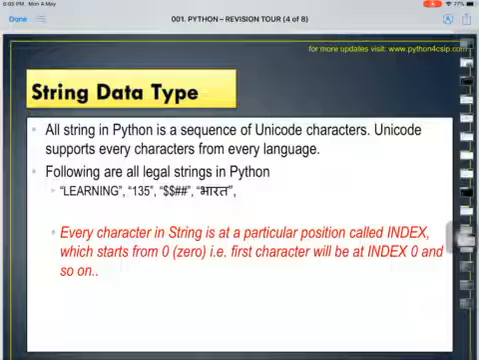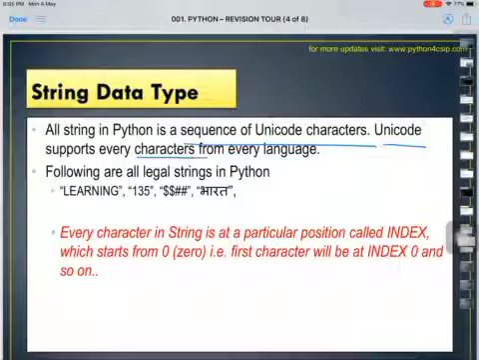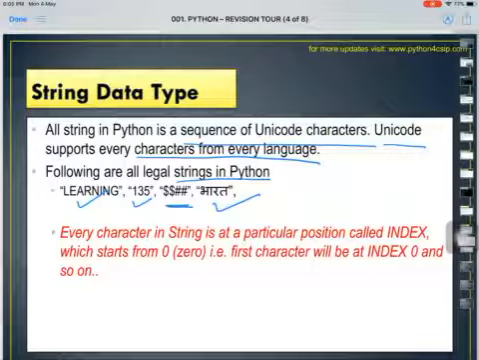The next is string type data. We have already done strings also. What are strings? Strings are sequences of Unicode characters. Unicode supports every character from every language. Again, we have already done this. So the following are legal strings in Python. Learning 135, these are special symbols, and this is Bharat in Hindi language. One thing common in all these examples is that all of these sequences of characters are enclosed within double quotation marks. That is the identification of a string: anything enclosed in double quotation, single quotation or triple quotes is considered a string.